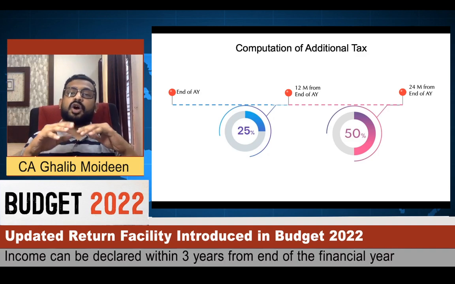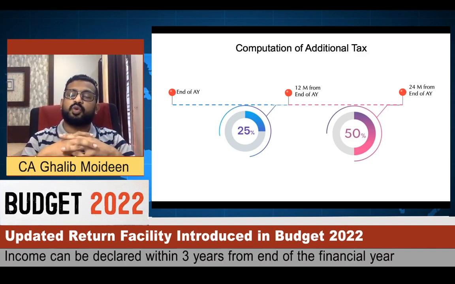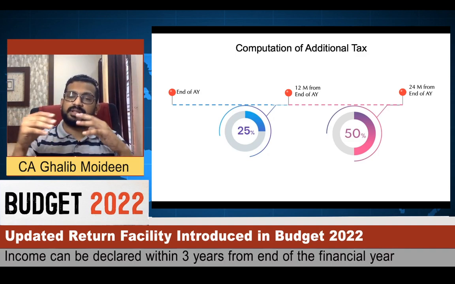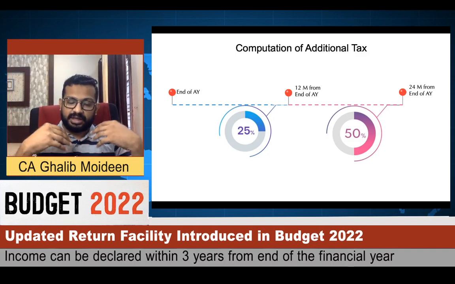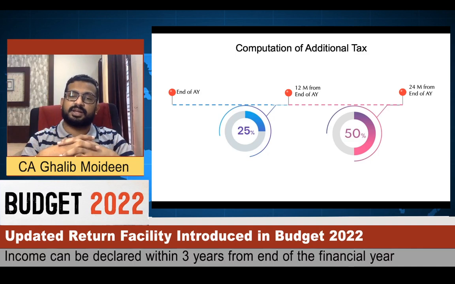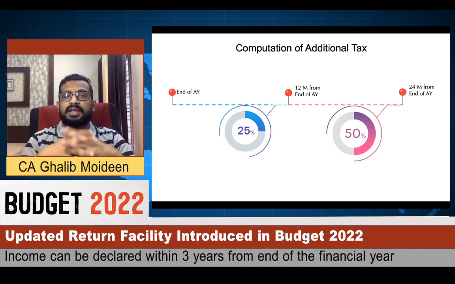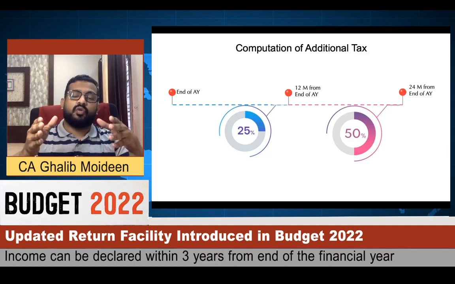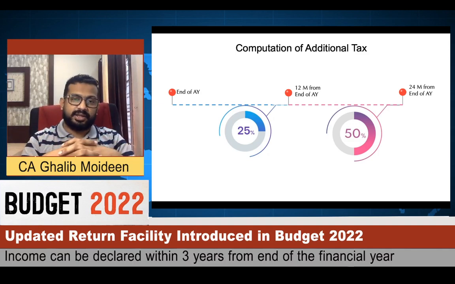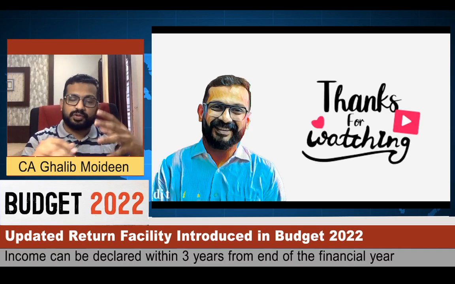By complying with all these provisions, a genuine person who has missed including an income in his income tax return, or who has genuinely missed filing an income tax return, will be able to file an updated income tax return and comply with the provisions. This will definitely reduce litigation, and the assessee will be free from all the burdens he would otherwise undergo while going through litigation. I hope this was a useful video.